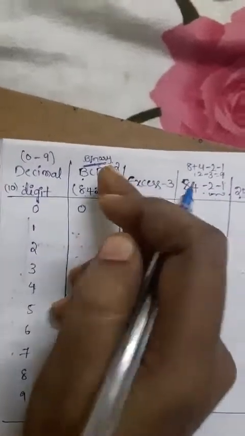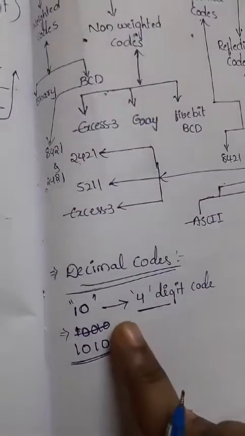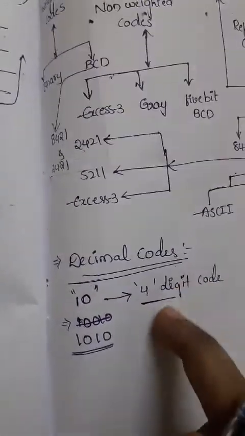So for 0 we need to write a 4 digit code, as I already explained. For any digital code you need to implement it in binary form, and we compulsorily need a 4 digit code. So we get 4 zeros for the 0. We discussed in the earlier classes that we have one table, so referring to that table we have to write these 8421 code values. For 1 we'll get 0001.